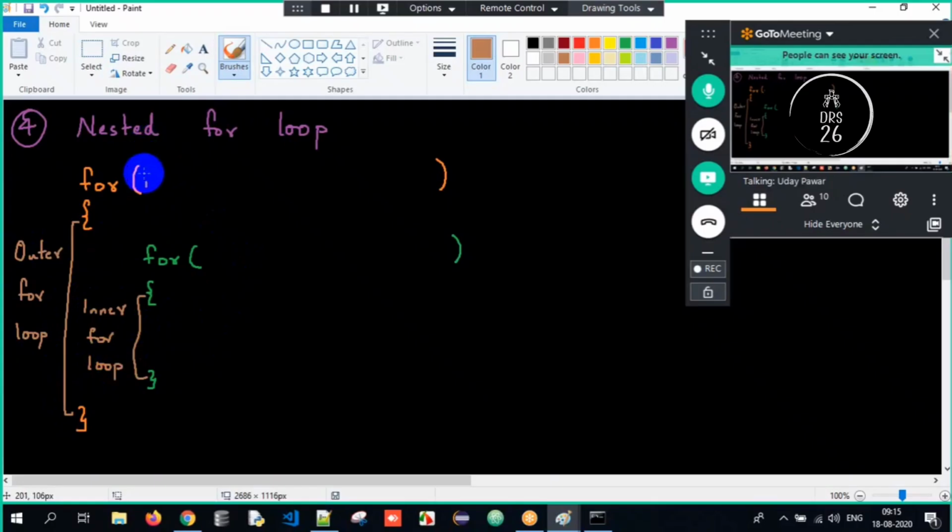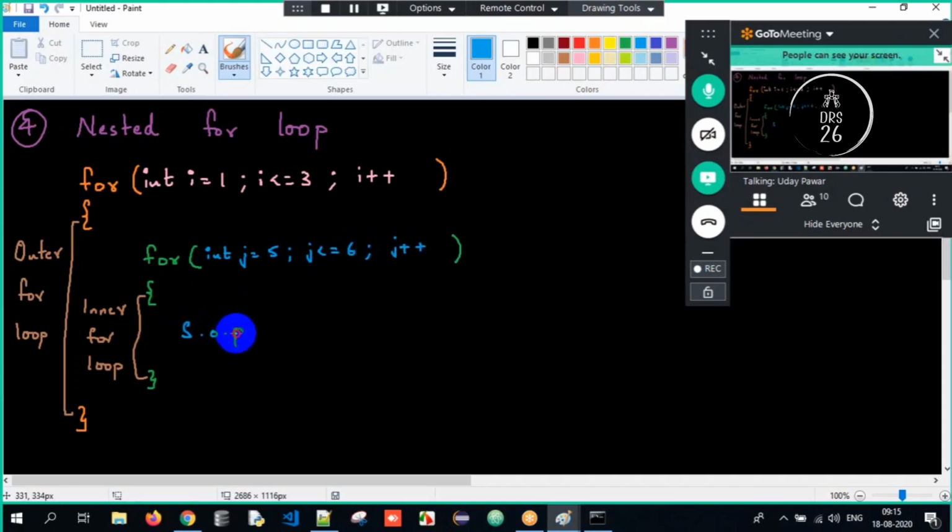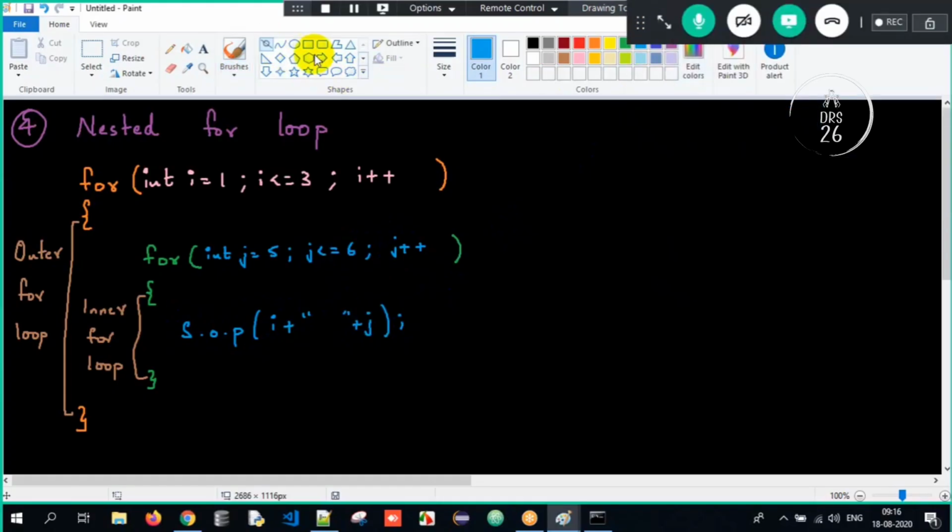Now here I'll have a couple of pieces of data. I will have int i equals 1, i less than or equal to 3, and i plus plus. And here I will have int j equals 5, j less than or equal to 6, and j plus plus. And what am I supposed to print? I will print i, plus a space, plus the j value. This is my complete program.